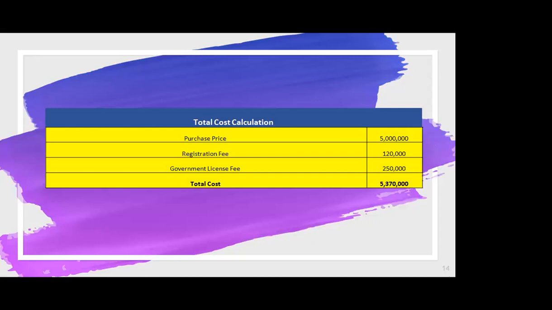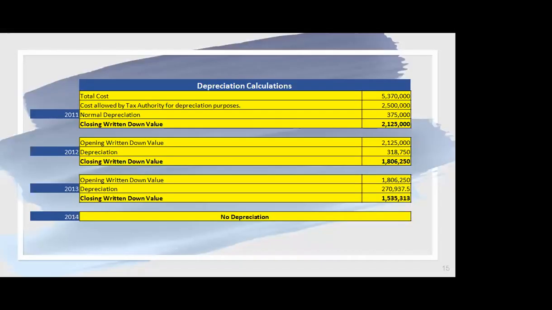Moving on to the solution of this, the first step that you have to calculate is the total cost that you will be using for the purpose of calculating the gain or loss on disposal. So, ladies and gentlemen, as the purchase price was 5 million, but some other expenses were also incurred, which are directly linked with the actual operation of the vehicle or the bus that will be used for the public transport, we have to include that in the total cost as well. So 120,000 of registration fee and government license fee of 250,000 shall be added to the total cost, and then we will calculate the total cost of 5.67 million.